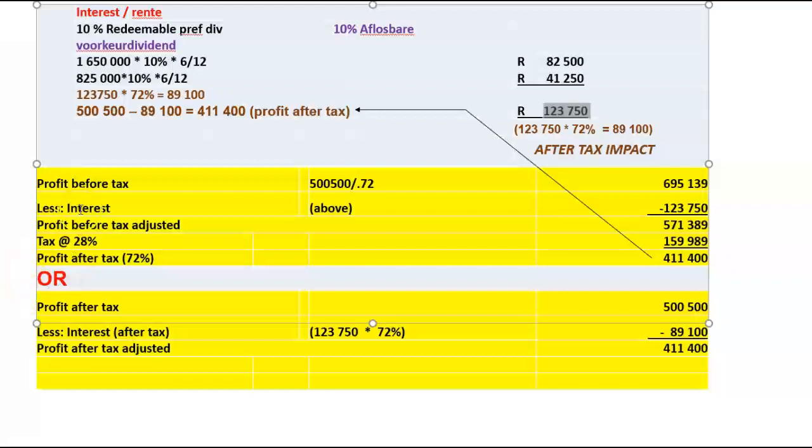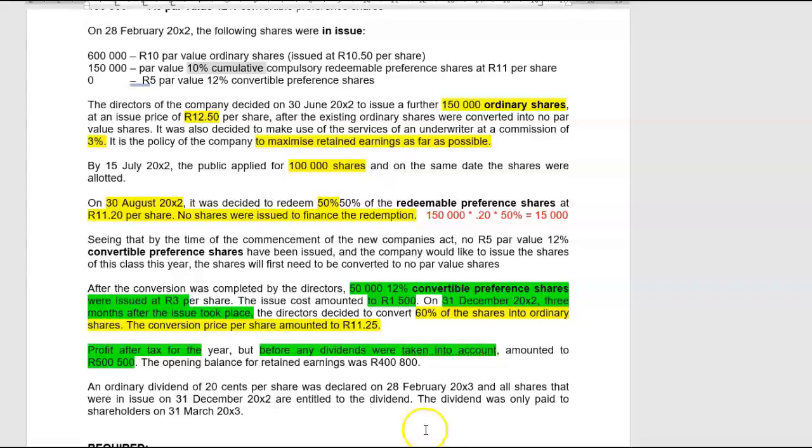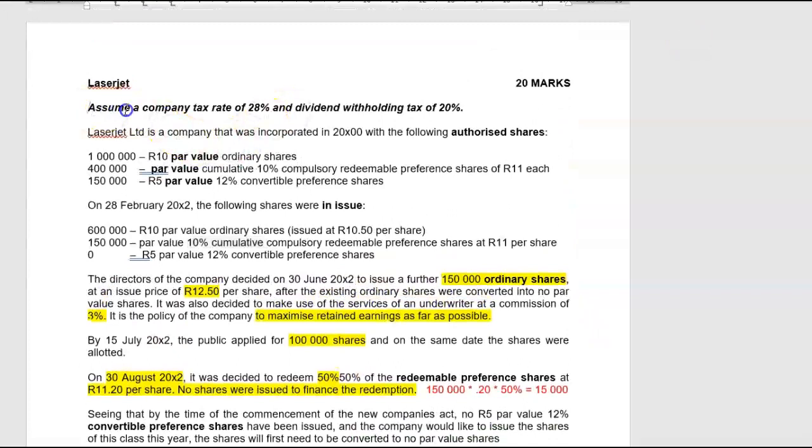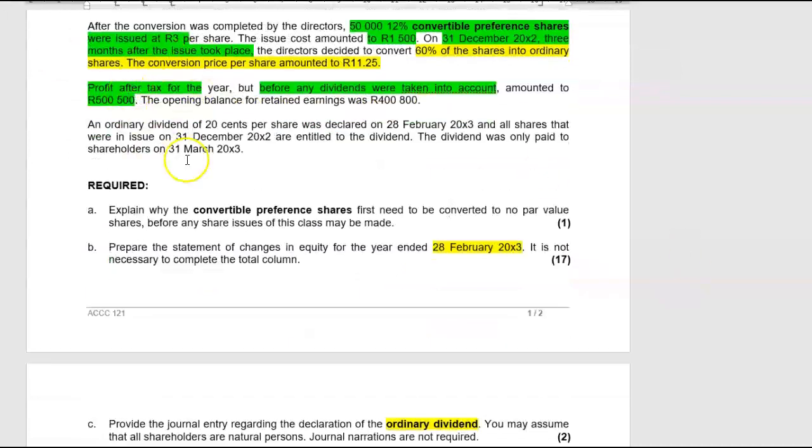Now they give me the net profit for the year. They tell me here profit after tax for the year was 500,500. Right here they tell me to assume a company tax rate of 28% and a dividend withholding tax rate of 20%. That is also the actual rates in place at this point in time. So what do we have to do with the 500? That is a profit after tax.